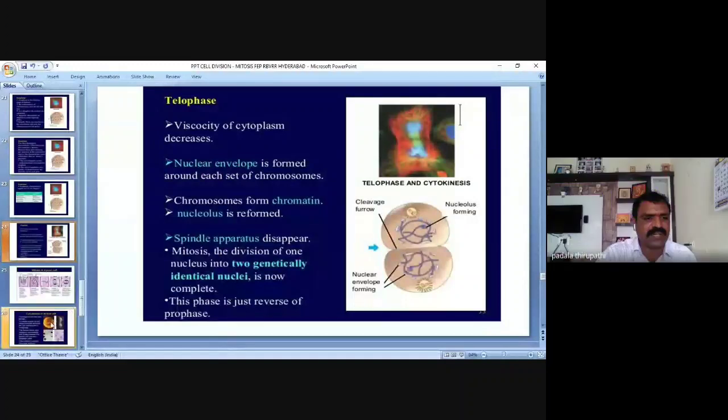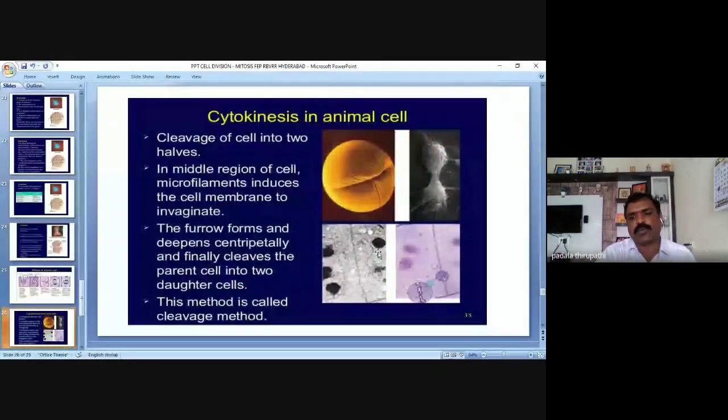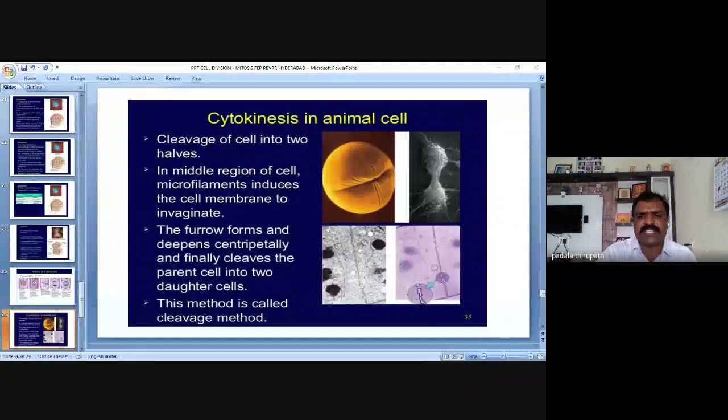Yes, sir. Then the cytokinesis. The division that takes place in the cytoplasm we call cytokinesis. See here, my dear friends, the animal cell cytokinesis we are observing in this slide. Cleavage of the cell into two halves: in the middle region of the cell, microfilaments induce the cell membrane to invaginate. The furrow forms and deepens centripetally, and finally cleaves the parent cell into two daughter cells.